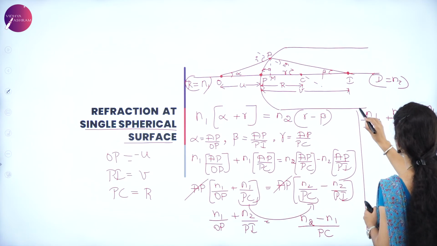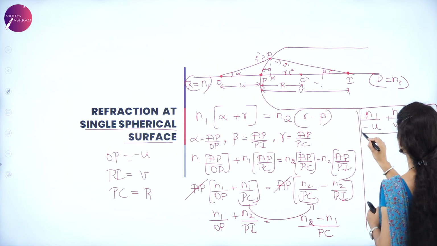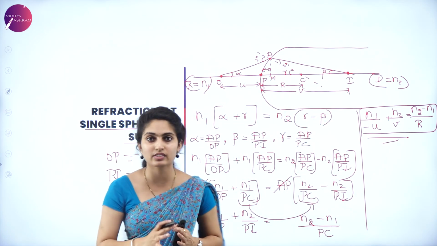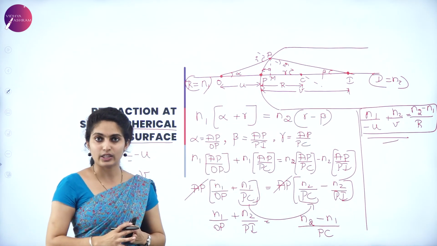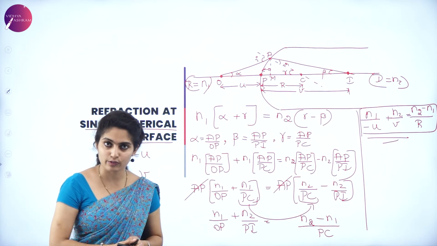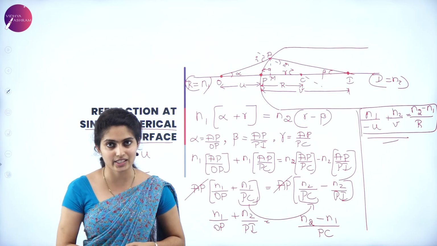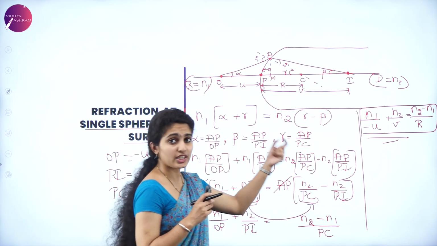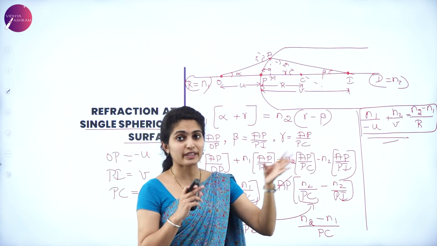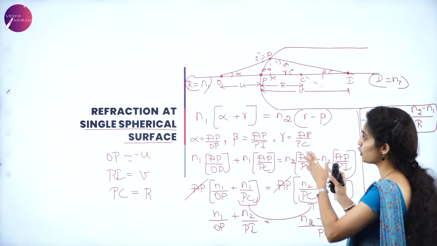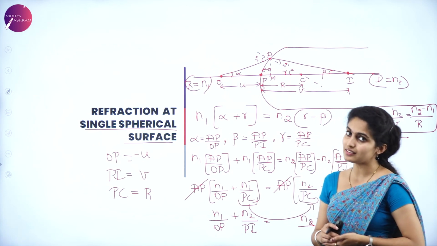PC is R. So this is said to be the equation called refraction at a single spherical surface. By using that, we will solve for the lens maker formula, which will come in the upcoming session. So this is nothing but the relation between the object distance and the image distance with respect to the refractive index and the radius of curvature, given in terms of refraction at a single spherical surface.